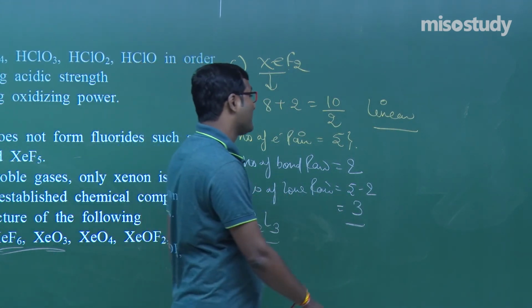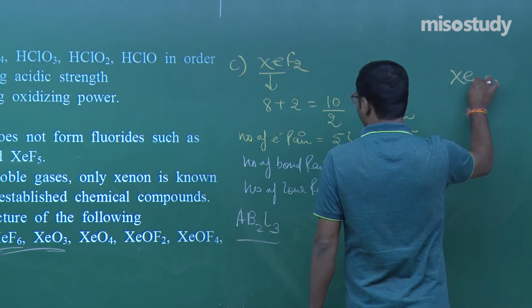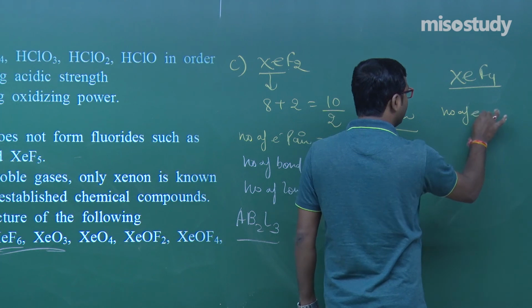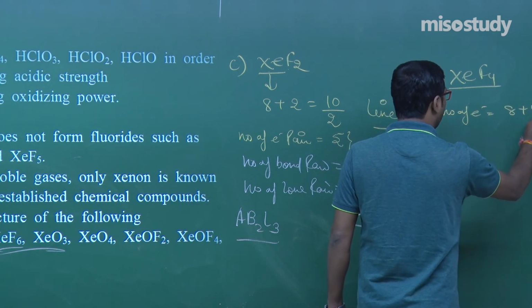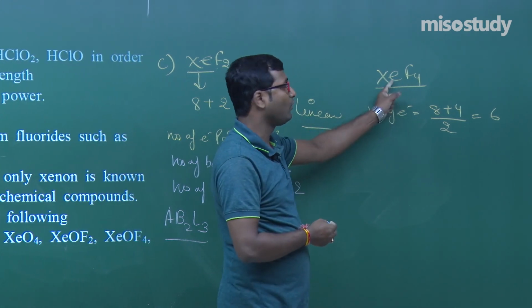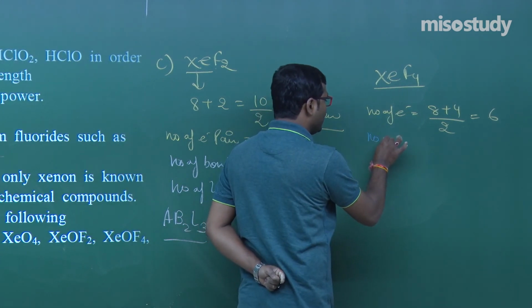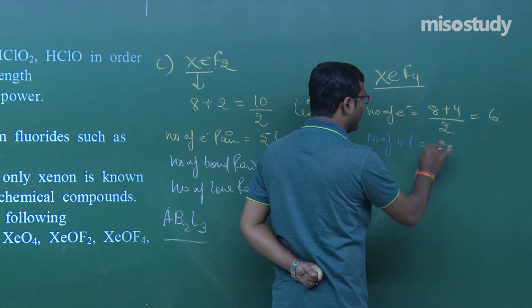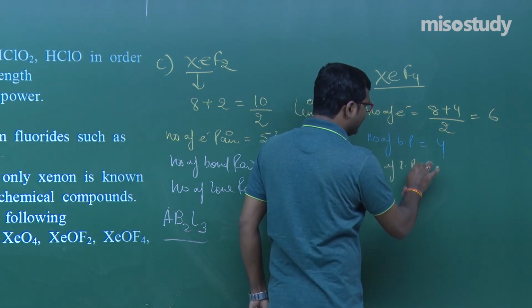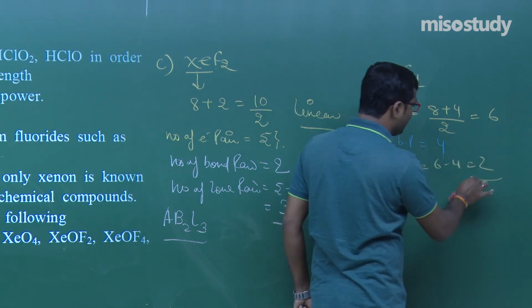It's very simple. If I write here XeF4, now tell me again, the number of electron pairs will be 8 plus 4 divided by 2, that is 6. Yes. Now there are 4 fluorines attached to xenon, so the number of bond pairs will be 4. So, what is the number of lone pairs? That is 6 minus 4, equal to 2.